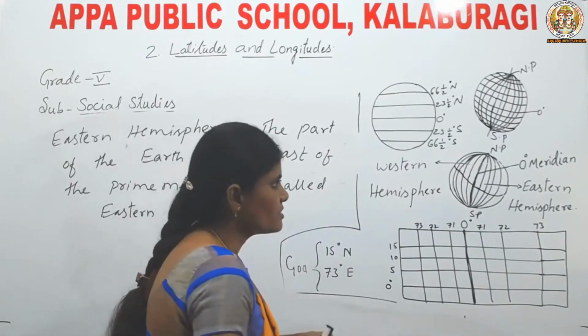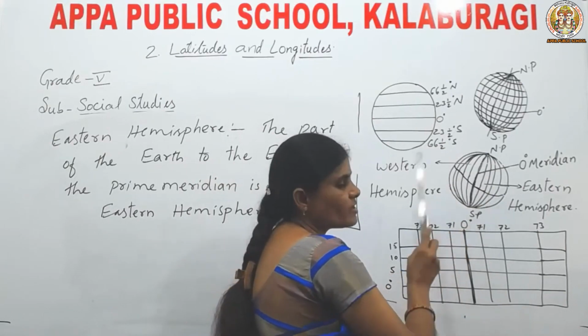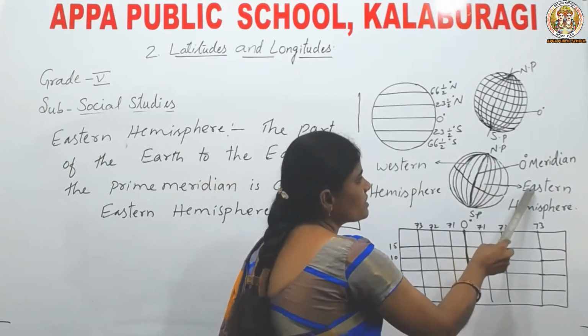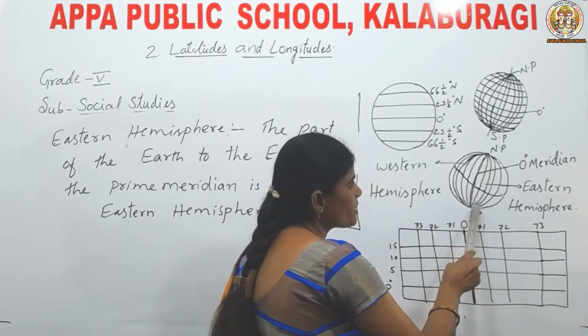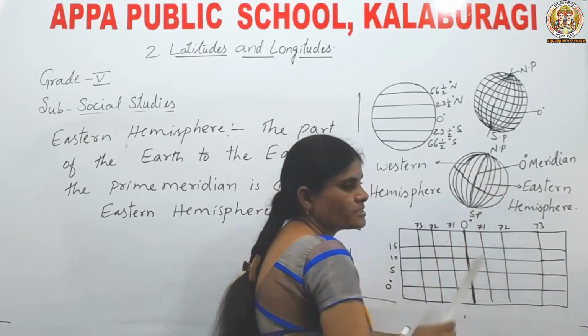Let us see the figure. See, this is the prime meridian. It is dividing the earth into two equal halves. This is called the Eastern Hemisphere. The part which is located here, east of the prime meridian, is called the Eastern Hemisphere.